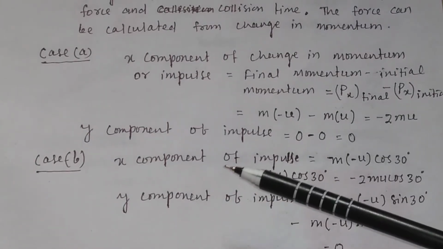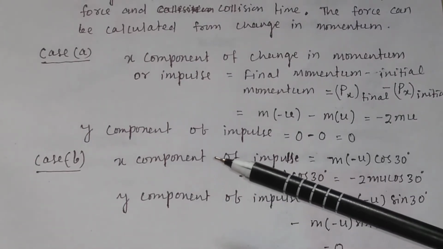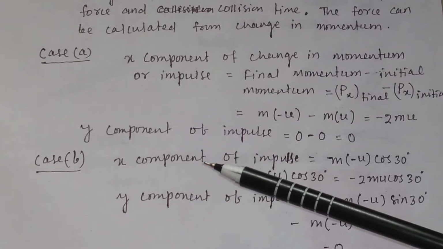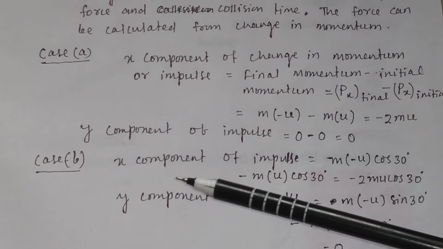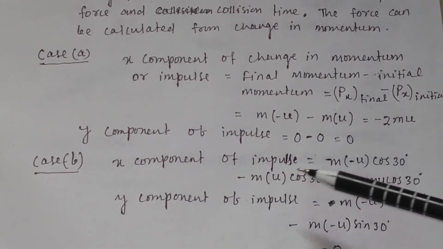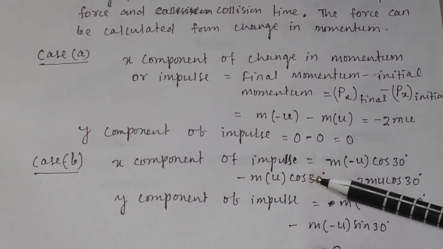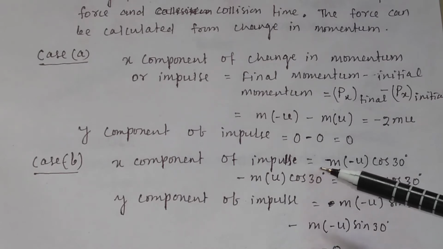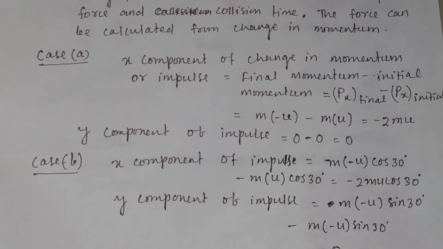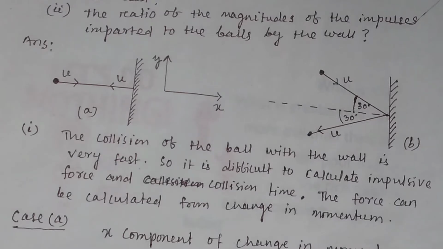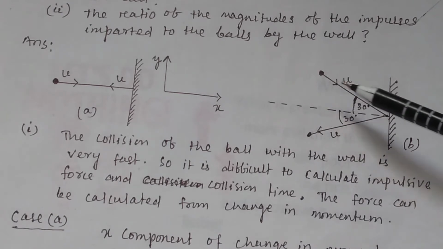Now let us calculate the impulse, or the change in momentum, of the x component in case B. The x component of impulse is equal to final momentum minus the initial momentum. Final momentum is mass into velocity, and for the velocity along the x axis, you see from the figure, this is the direction of the velocity.